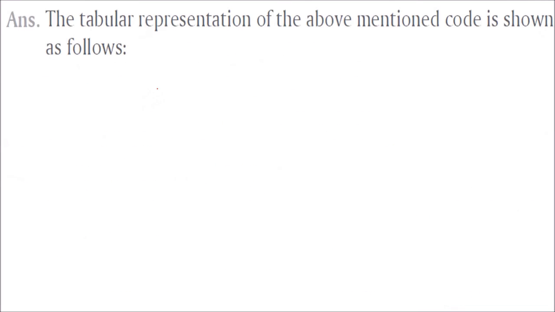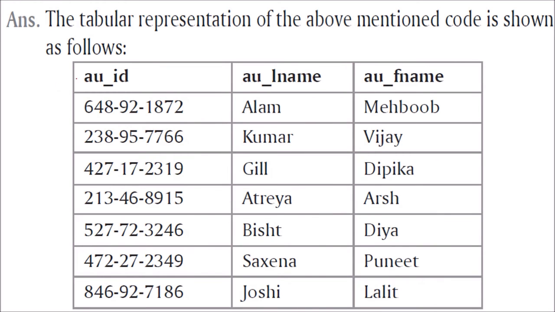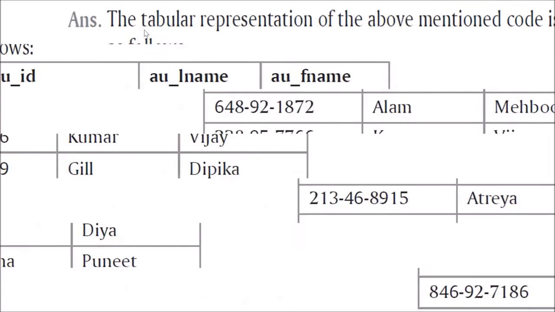So how to represent this? The tabular representation of this code will be something like this: Author ID, last name and first name, as it is given in the XML.